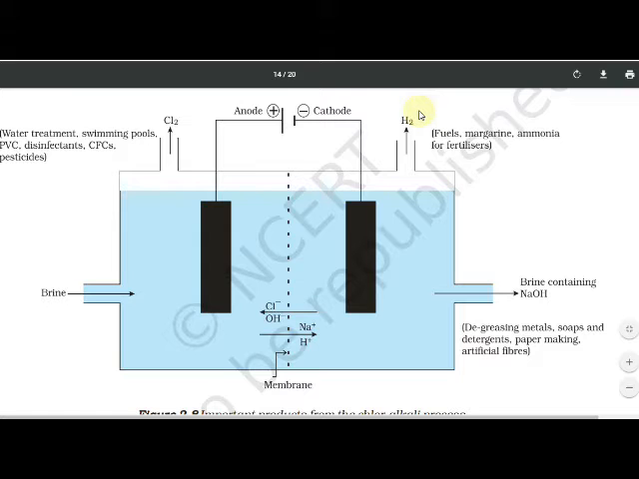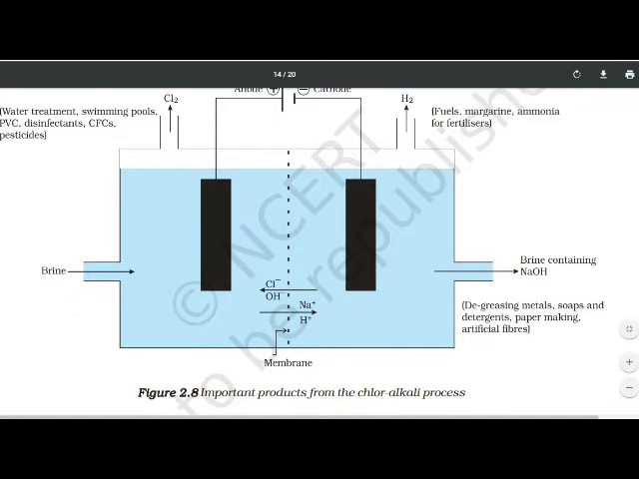Na plus is given at the right side of the dotted line, yes or no? The dotted line is the membrane, and Cl is on the left side of the membrane, yes or no? So, in water treatment and swimming pools, we use brine solution and NaOH solution, and we have seen this now.